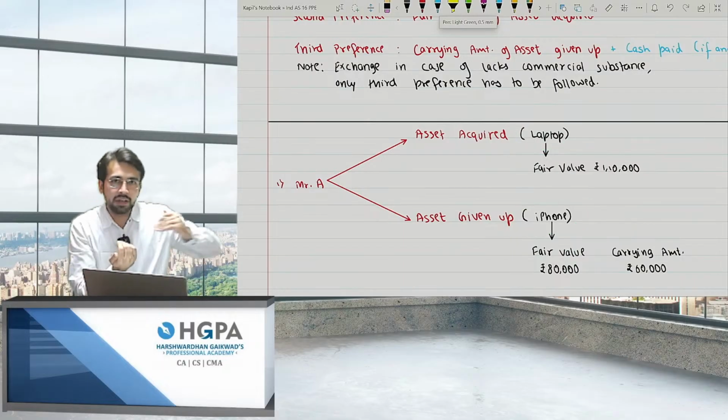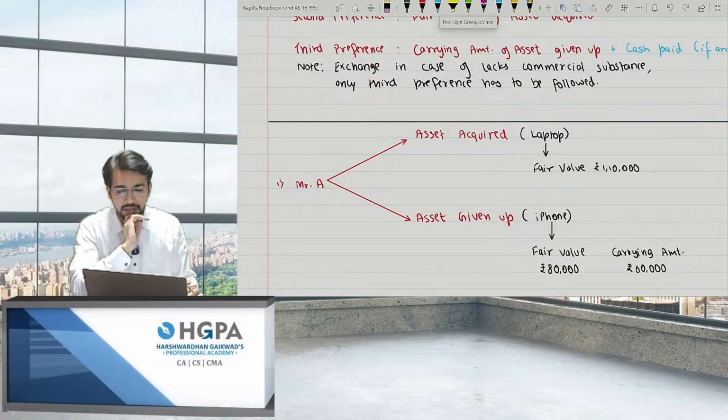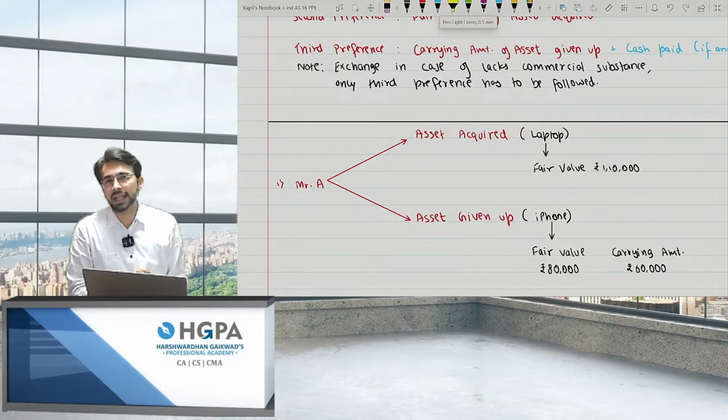Acquiring laptop, giving iPhone. So debit what comes in, laptop account, credit to iPhone account. This is the entry, right? Three values are given: two fair values and one carrying amount.